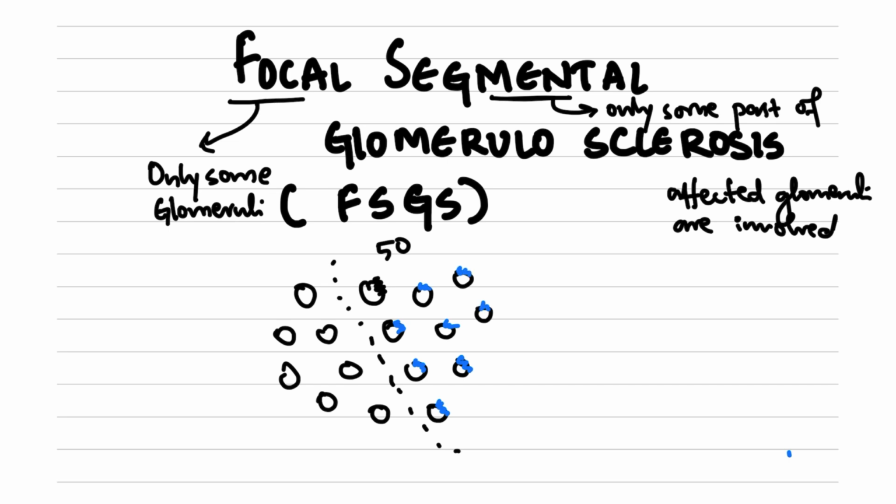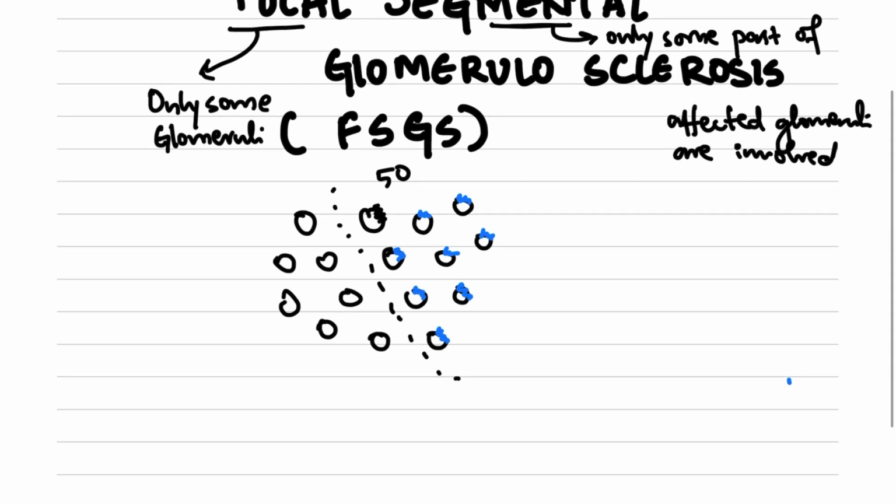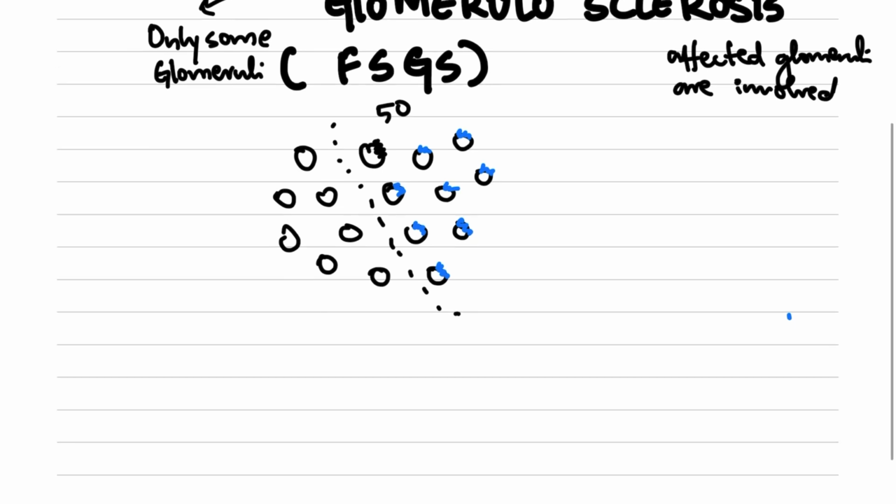So this is the meaning of focal segmental glomerulosclerosis. Only some glomerulus of all the glomerulus are involved, and only some part of the affected glomerulus are involved. This is the basic meaning of focal segmental glomerulosclerosis.